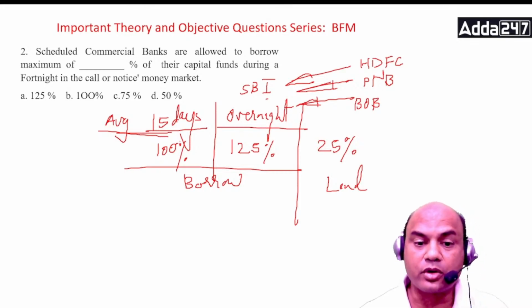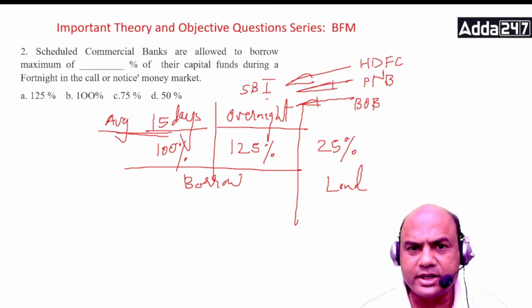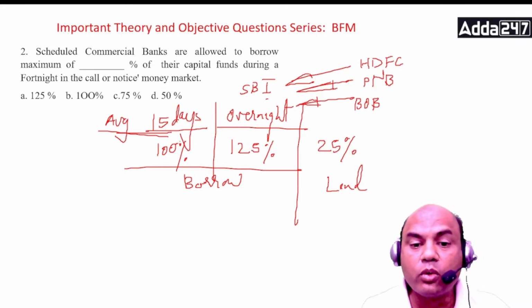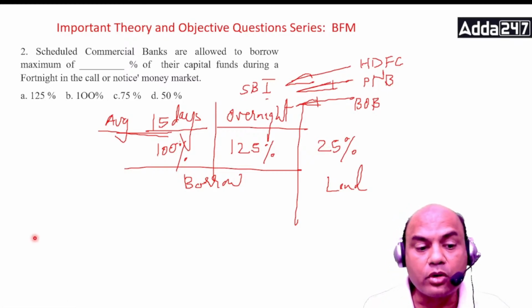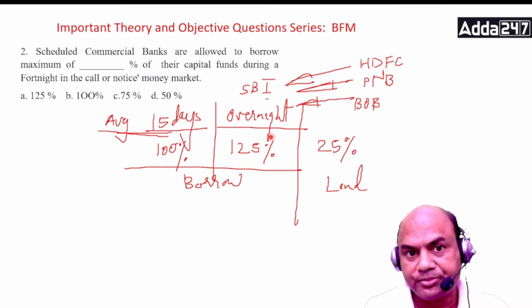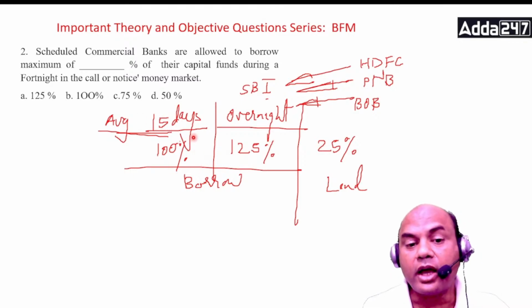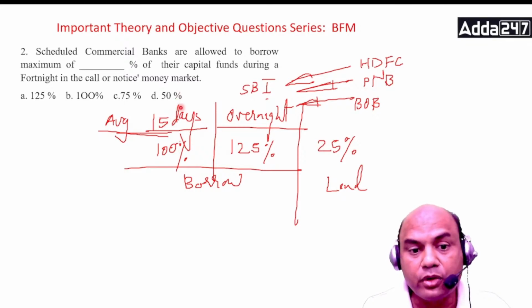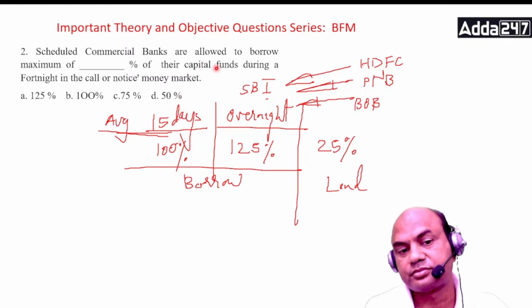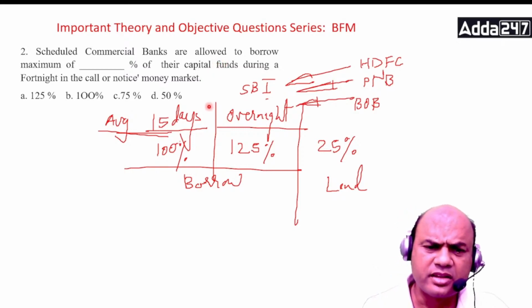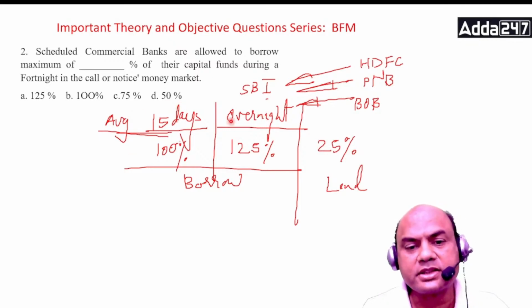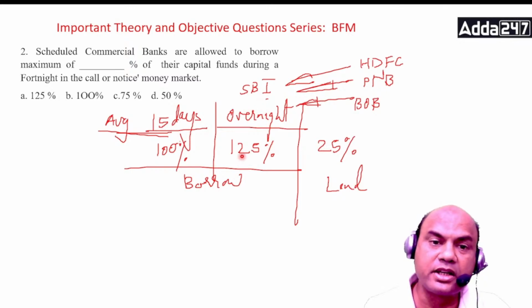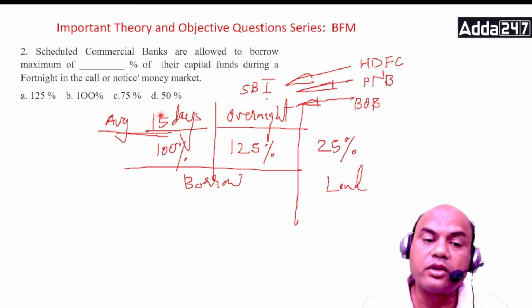The answer is 125%. Borrowing, kindly note, there's a classification in this. Whenever you are borrowing overnight, meaning for one day, then you can borrow up to 125%. But during the fortnight, your average borrowing should not go beyond 100% of your capital funds. Then you'll say, how is this possible? If I'm borrowing 125% over here, how can this be 100% in 15 days? If you borrow 125% in one overnight, some other overnight you have to make up for it.